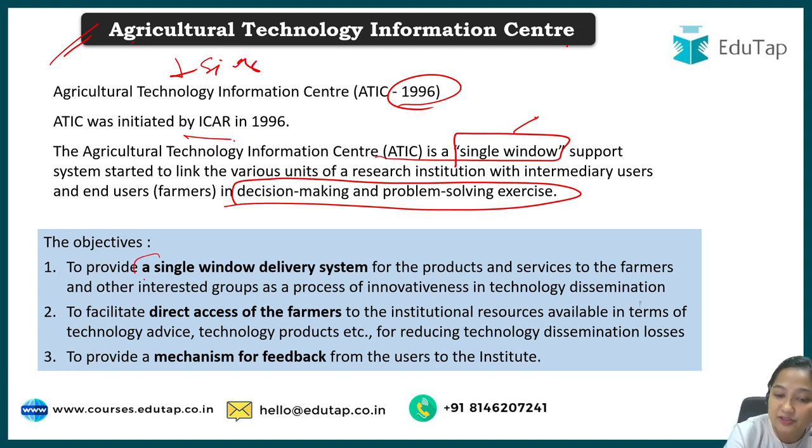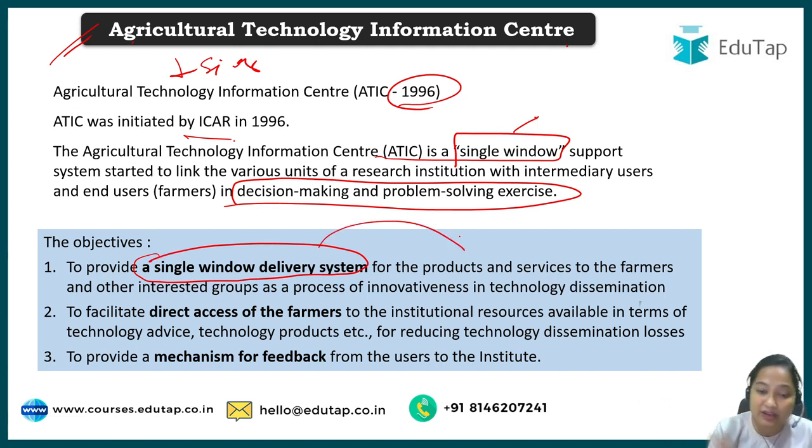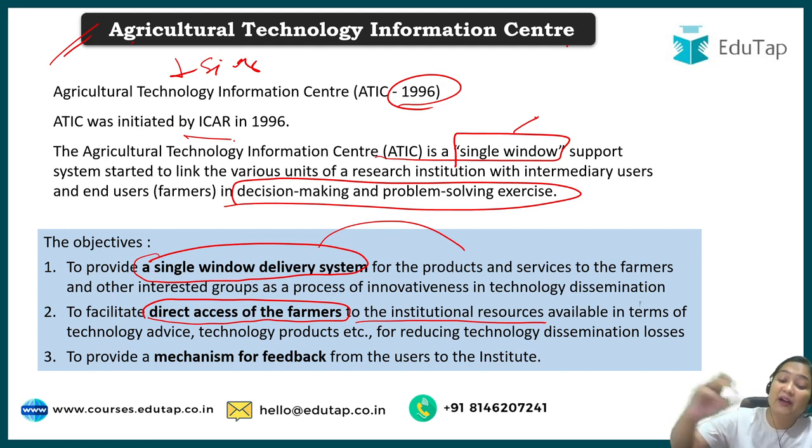See, ATIC is first of all a single window delivery system that will deliver the products and services that we have developed from the subject matter specialist or the extension worker to the farmers. That means at a very grassroots level. Direct access to the farmer will be given. Let's say we have a state agriculture university, so whatever resources you have, you will directly be able to help the farmers.